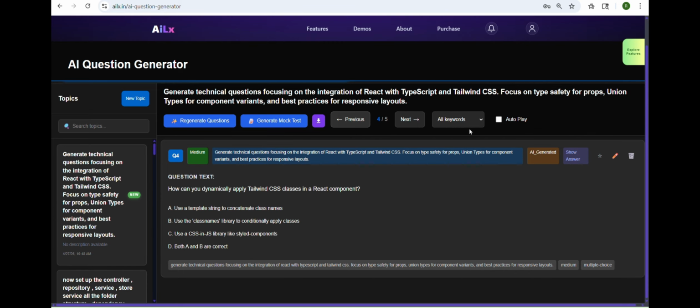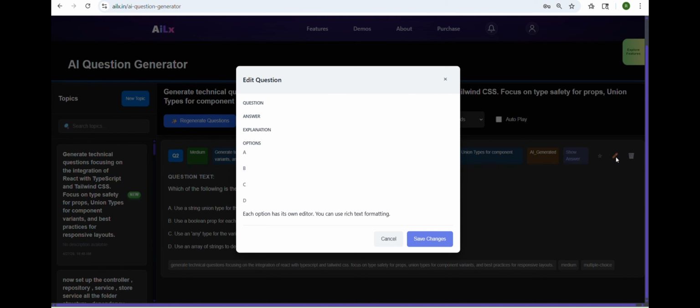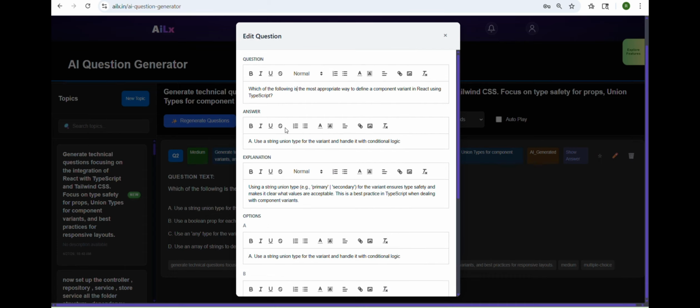Enable autoplay. Sit back and let questions flow automatically. Perfect for continuous learning without interruptions. You can also edit questions. Modify them based on your understanding, or tailor them to your specific learning goals.